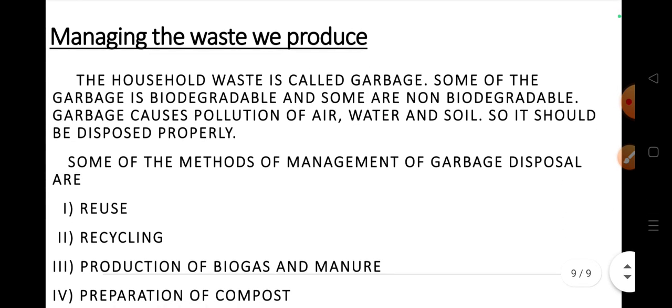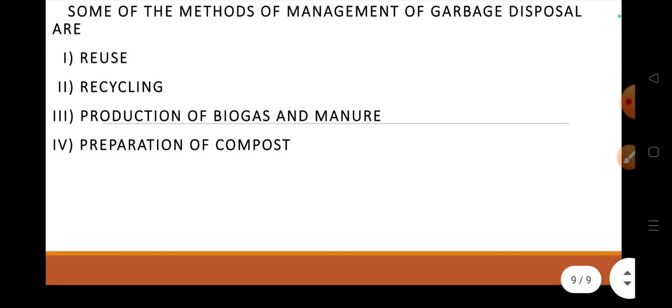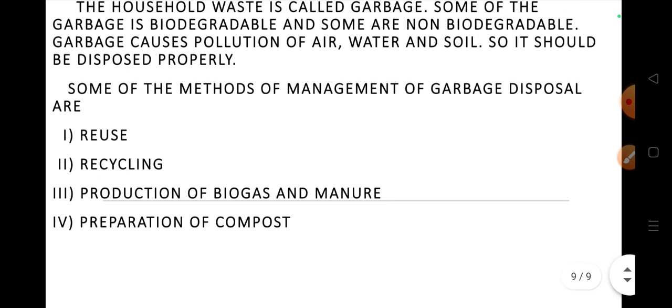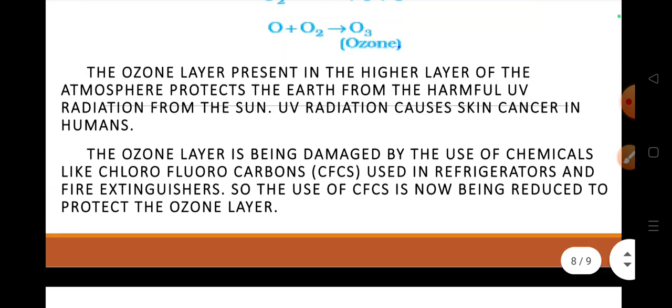Next, managing the waste we produce. The household waste is called garbage. Some of the garbage is biodegradable and some is non-biodegradable. Then garbage causes pollution of air, water and soil, so it should be disposed of properly. Some of the methods of management of garbage disposal are reuse, recycling, production of biogas and manure, preparation of compost.